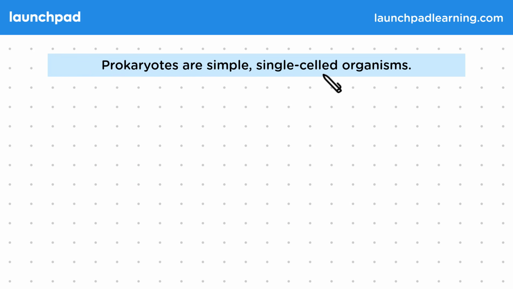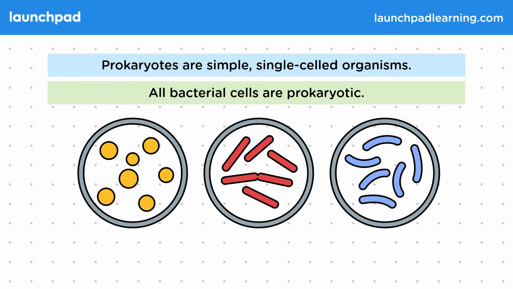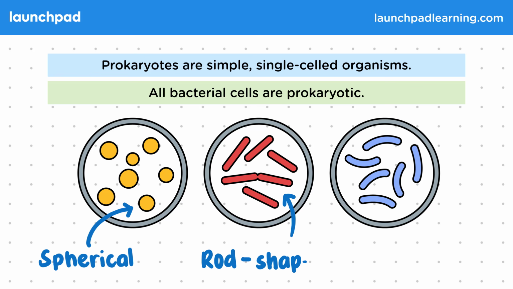Prokaryotes are simple, single-celled organisms. All bacterial cells are prokaryotic. Bacteria come in many shapes and sizes. There are spherical bacteria, rod-shaped bacteria, and bacteria that are curved.